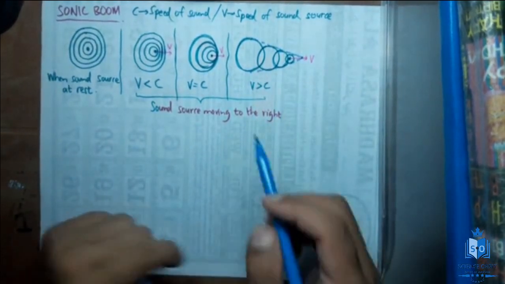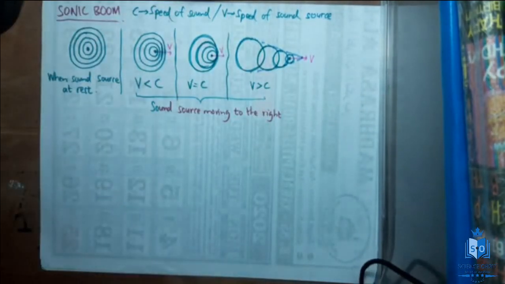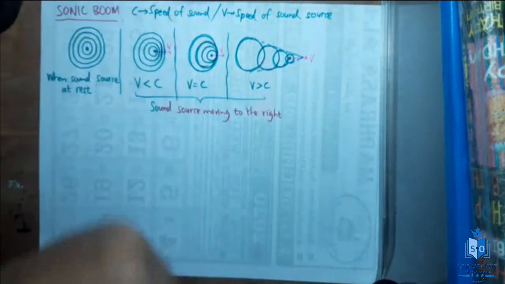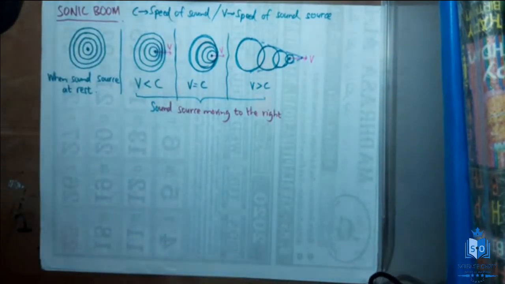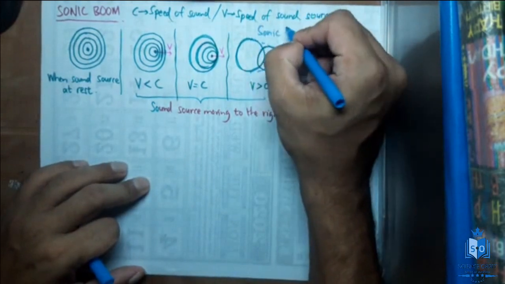I hope you have seen this cone kind of formation created behind fast moving supersonic jets. And in movies, when they show bullets, behind the bullet you will see a cone like this. So these are some examples of sonic boom. This is what sonic boom is about.